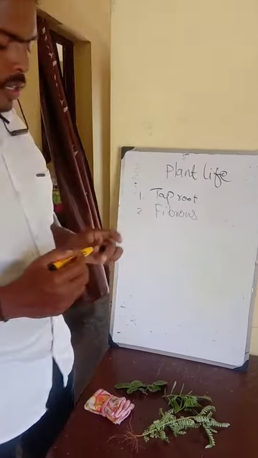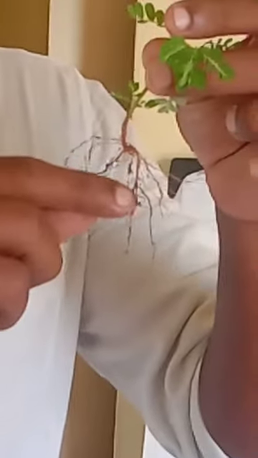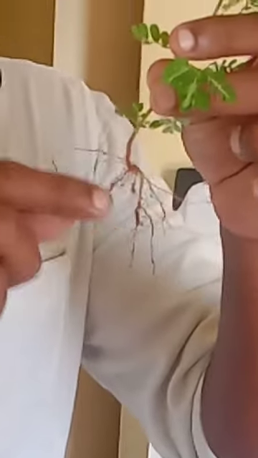So coming to taproot system, if a root is produced from the stem and it goes too deep, a single root is going down, such a root is called a taproot. And this root is called a primary root. And here small hairs are there, which are called root hairs. Okay, and coming to fibrous root, no such single root will be produced. All the roots will be from the branches and it won't grow deep. It will be above the soil and we can pull it out very easily. So such roots are called fibrous roots.